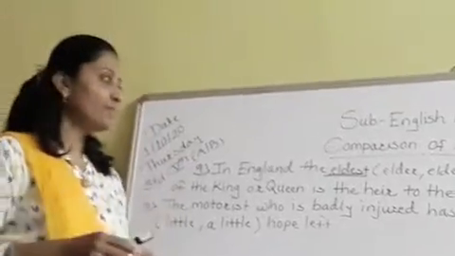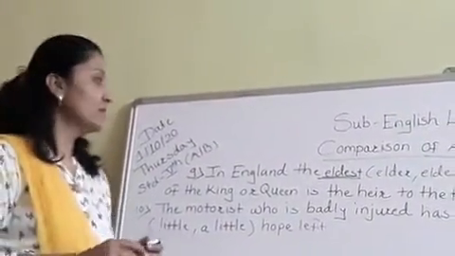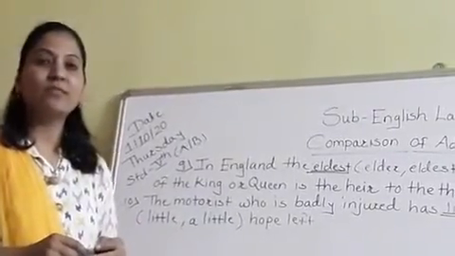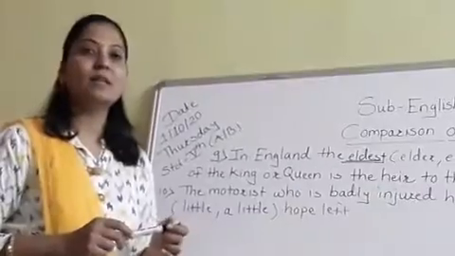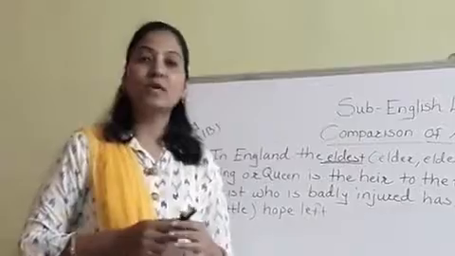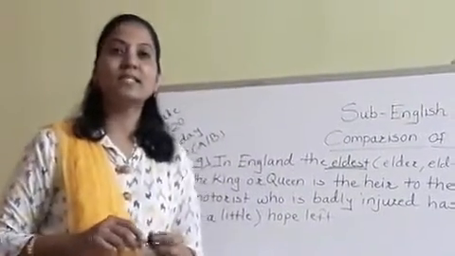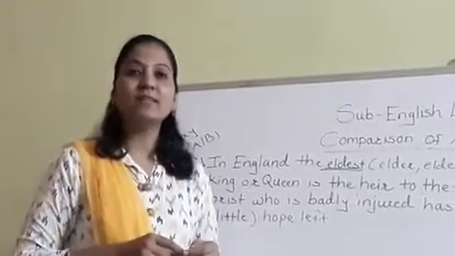Okay. So these are also the adjectives that we are using in the sentence. So I hope that you have understood it very well. So here I would like to stop, and now students, we are going to continue our next lesson, that is suffix and prefixes. Okay. So are you ready?